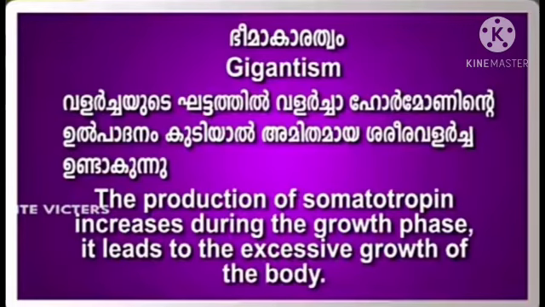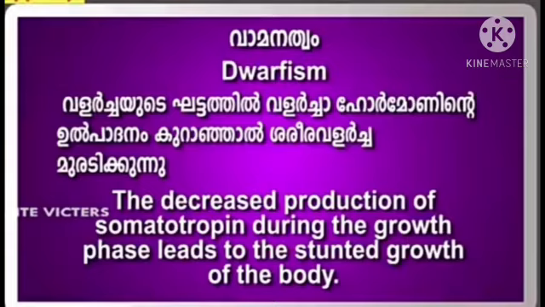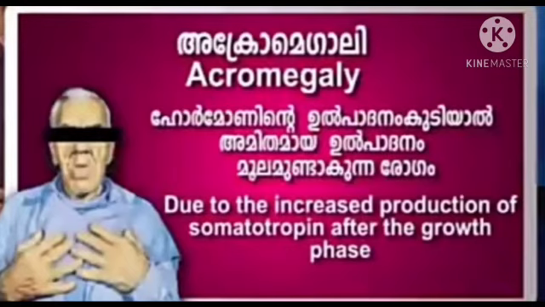If the production of somatotrophin, that is growth hormone, increases during the growth phase, it leads to the excessive growth of the body. This condition is known as gigantism. The decreased production of somatotrophin during the growth phase leads to the stunted growth of the body, known as dwarfism. Due to the increased production of somatotrophin after the growth phase, a condition known as acromegaly results.